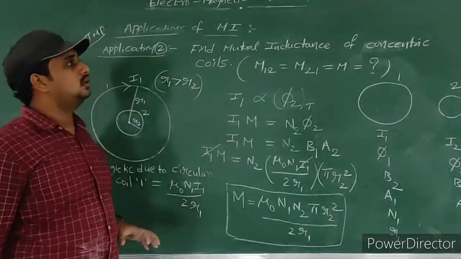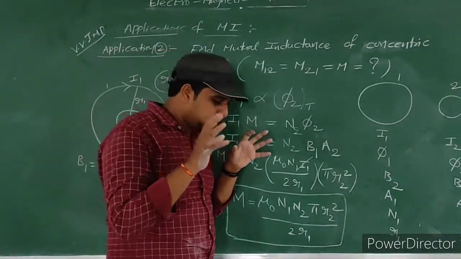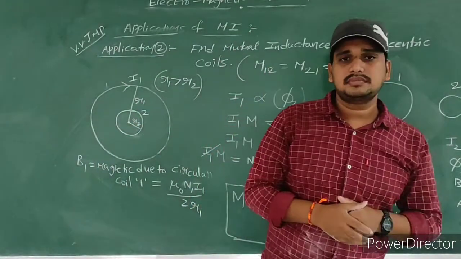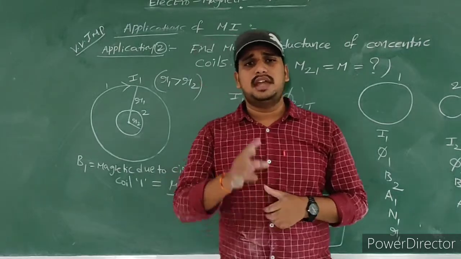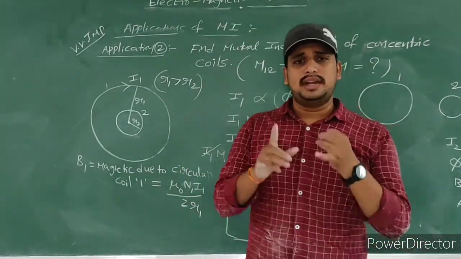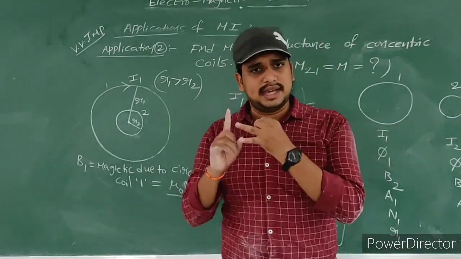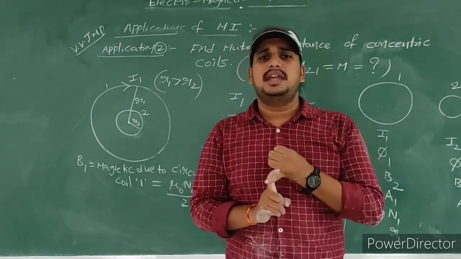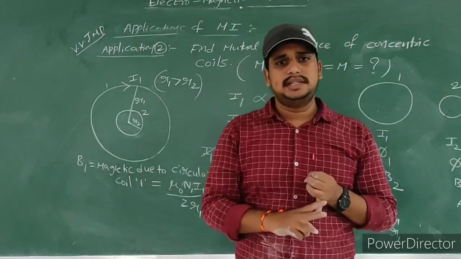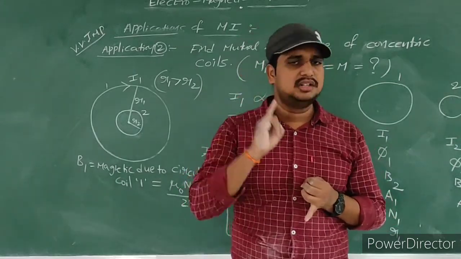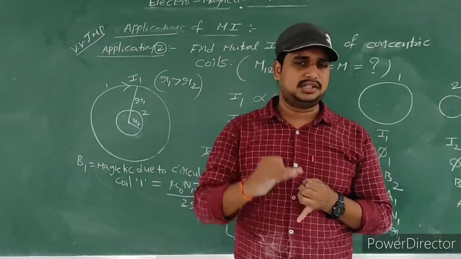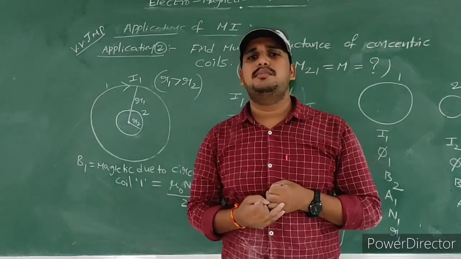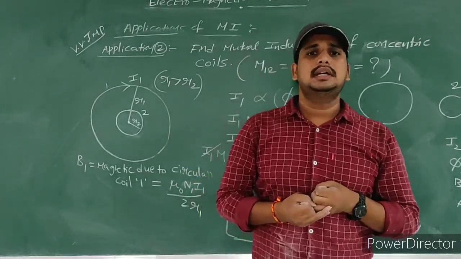So this is about overall concept of types of EMI. In these types of EMI, we had three important types. One is static EMI, second one is dynamic EMI, and periodic EMI. In static EMI, we had two important inductions. One is self-induction and second one is mutual induction. This self-induction and mutual induction we discussed in this lecture.